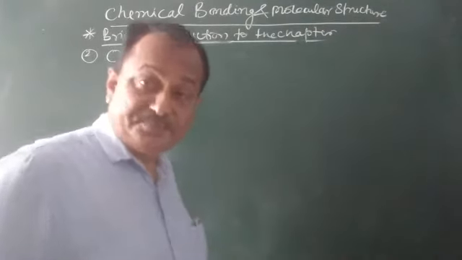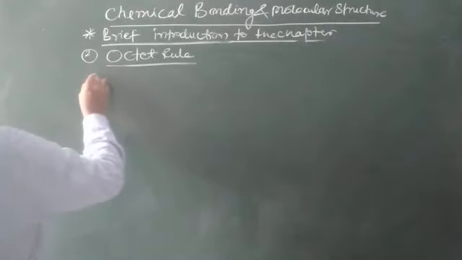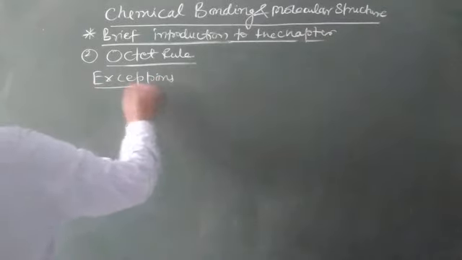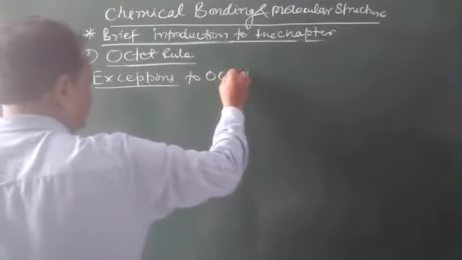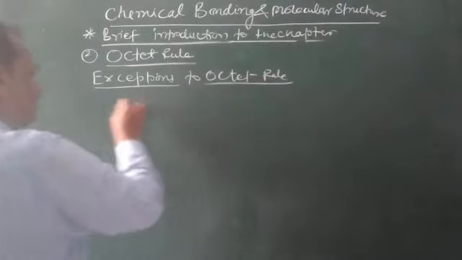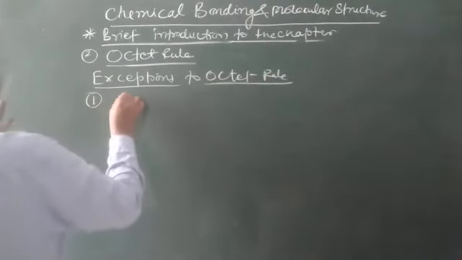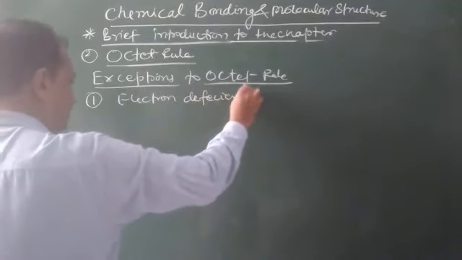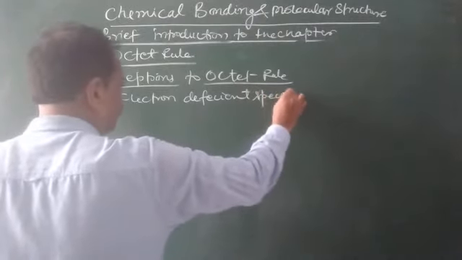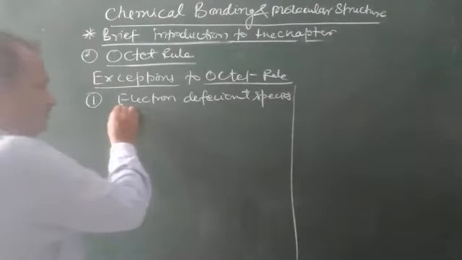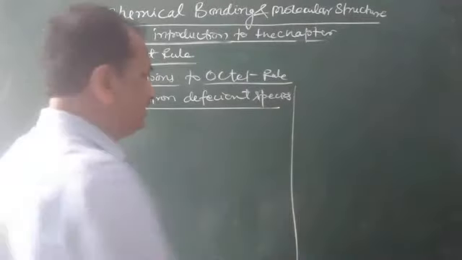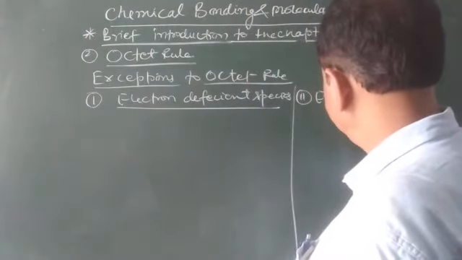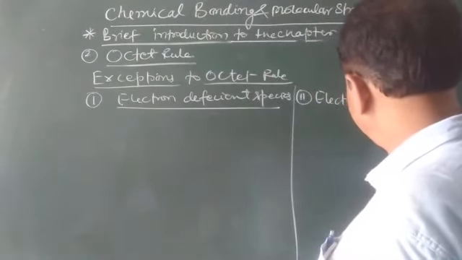Now coming to exceptions to the octet rule, which are very important. First is electron deficient species. Second is electron rich species.